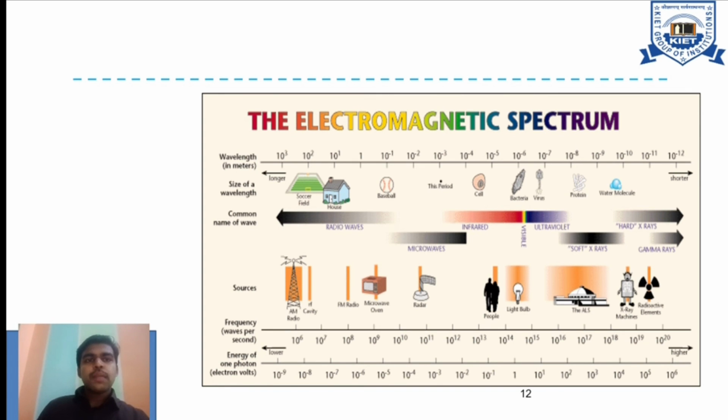Here comes the pictorial representation of the detailed electromagnetic spectrum, with wavelength starting from 10 power 3 to 1, and then going to 10 power -1, -2, and it keeps going. Look at the second category, the size of the wavelength, whether longer or shorter. A few slides ago we discussed increasing and decreasing the wavelength; the same thing is mentioned here in detail. Look at the waves: radio waves, microwaves, infrared, ultraviolet, hard x-rays, and their practical day-to-day applications, starting from mobile phone towers, FM radio, radar, GPS, frequencies, and energy for one photon. This is what our surroundings are capturing, this electromagnetic spectrum.